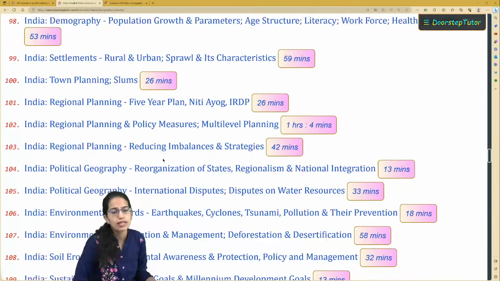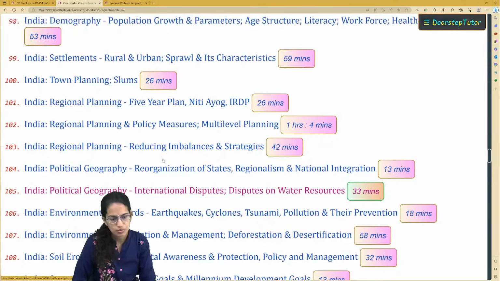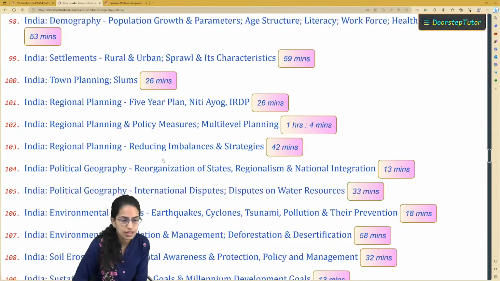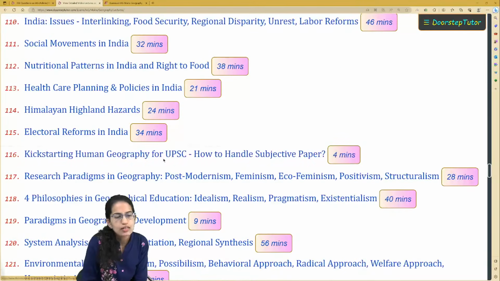Then regional planning, a very important concept. Urban sprawl, the characteristics of sprawl. Then talking about international disputes, not just international disputes here, but we would also talk about the geopolitics of the various regions. So geopolitics becomes an important topic here. Then we would move forward with the most important, that is human geography. How to start with human geography.